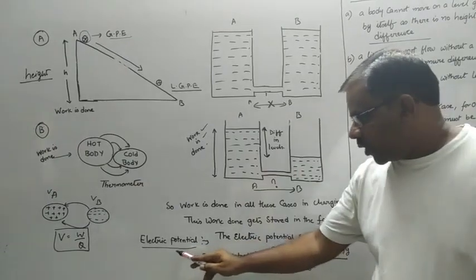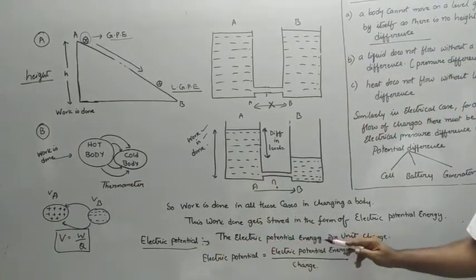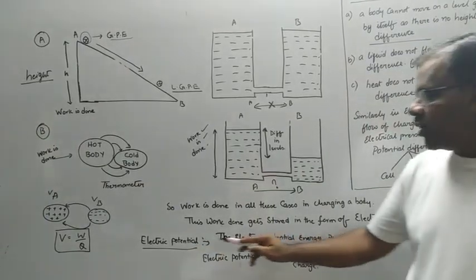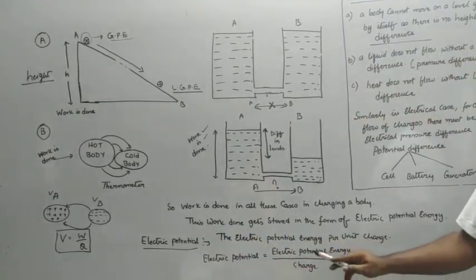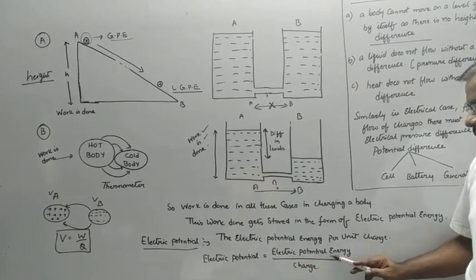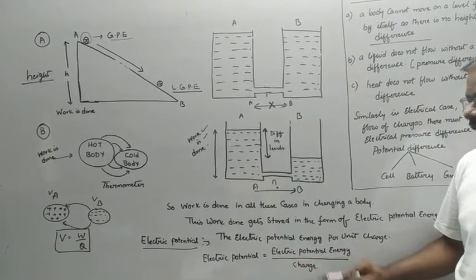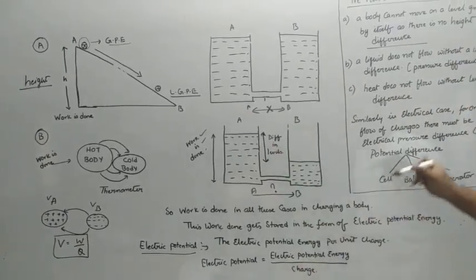So, what is electric potential? The electric potential energy per unit charge is called electric potential. Now, electric potential can be calculated using the formula: electric potential energy divided by charge. Now, let us analyze this example once again.